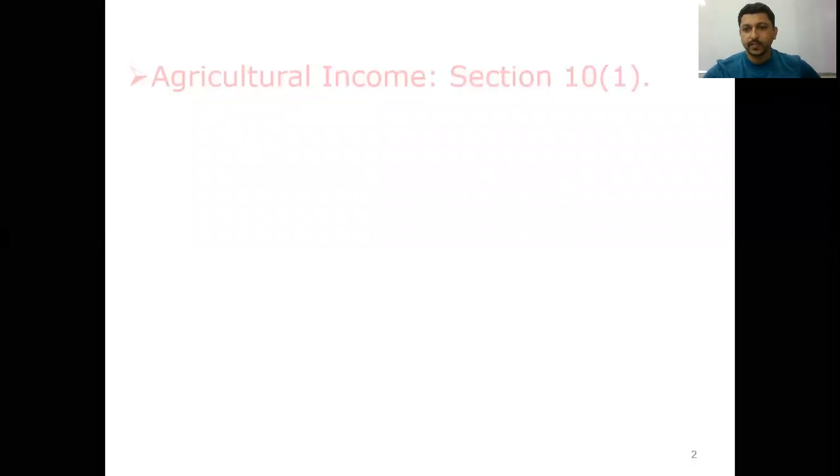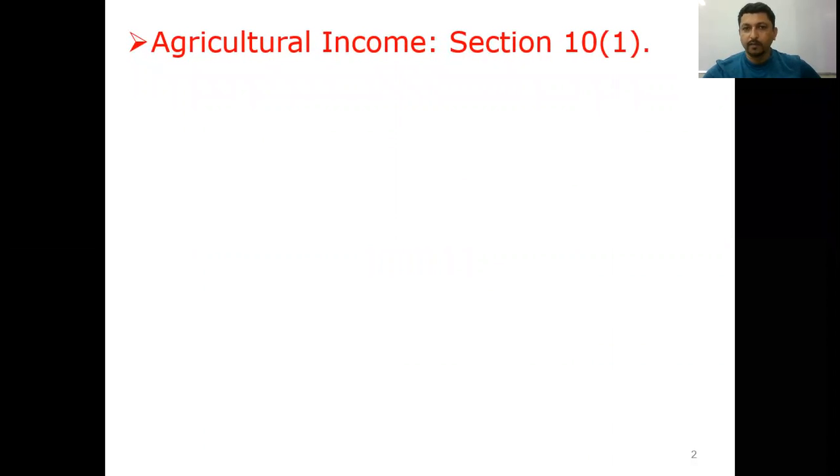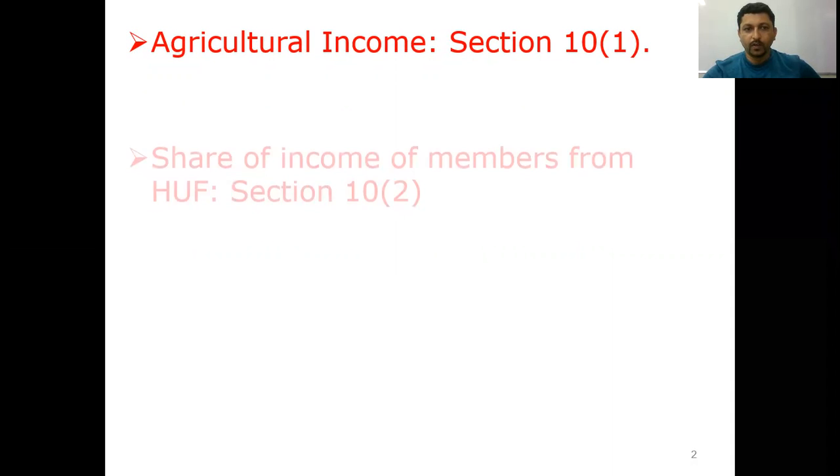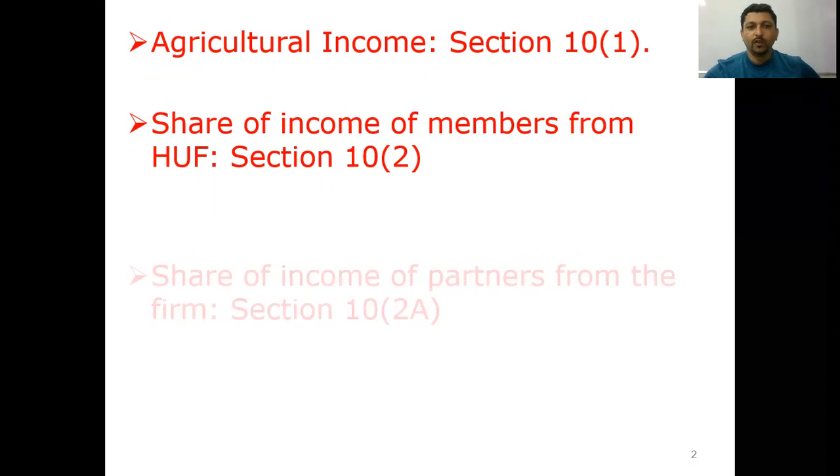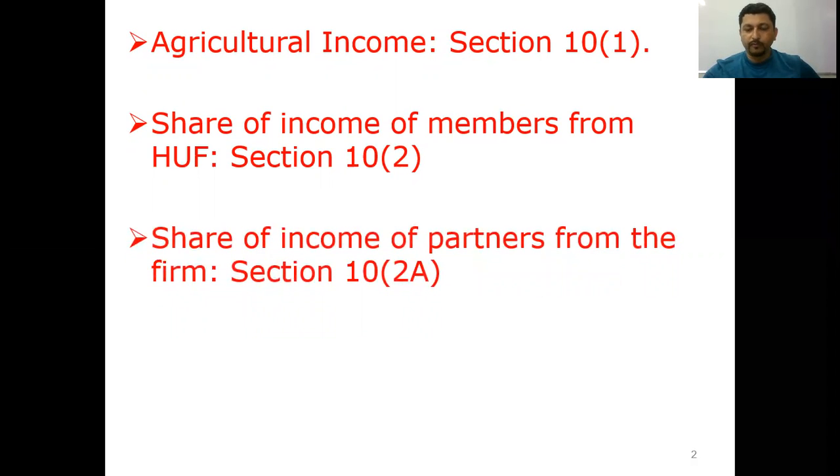We have already discussed agriculture income, which is covered under Section 10, subsection 1. Share of income of members from the Hindu undivided family business is covered under Section 10, subsection 2. Share of income of partners from the firm is covered under Section 10, subsection 2A.